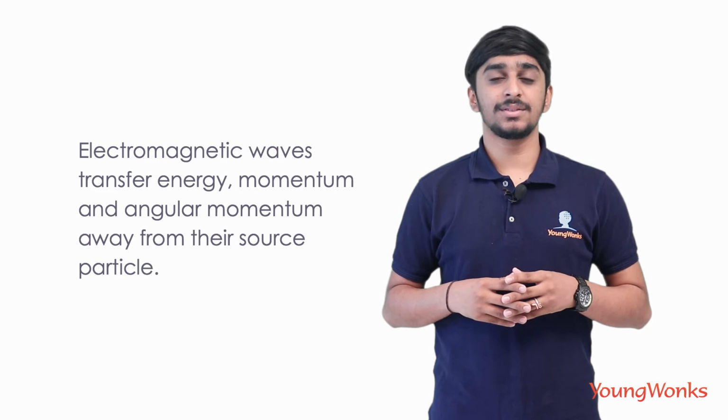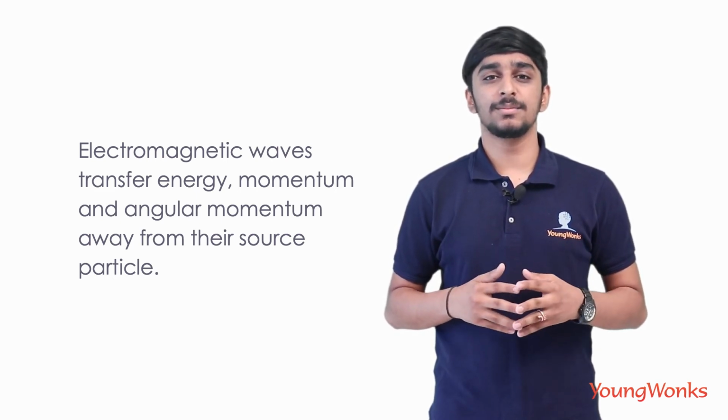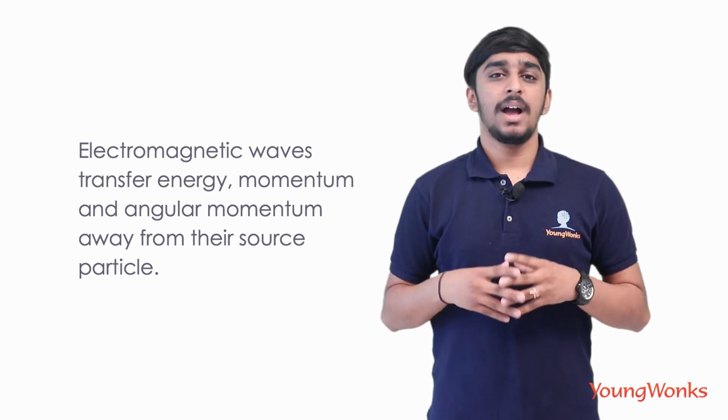These electromagnetic waves are emitted by electrically charged particles undergoing acceleration, and subsequently the waves can interact with other charged particles, thereby exerting a force on them. Bear in mind that electromagnetic waves transfer energy, momentum and angular momentum away from their source particle and can impart those quantities to matter with which they can interact. Electromagnetic radiation thus refers to electromagnetic waves that are free to propagate themselves without the continuing influence of the moving charges that generated them. This is because they have achieved sufficient distance from those charges.